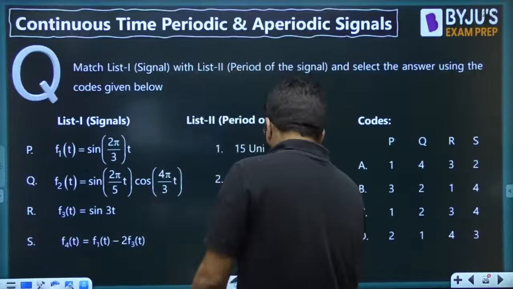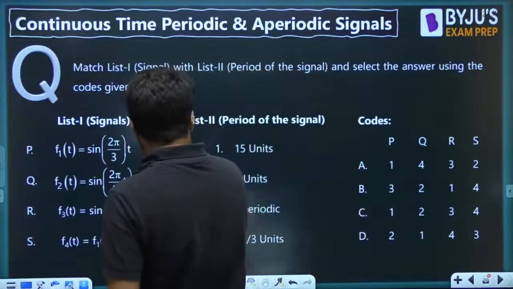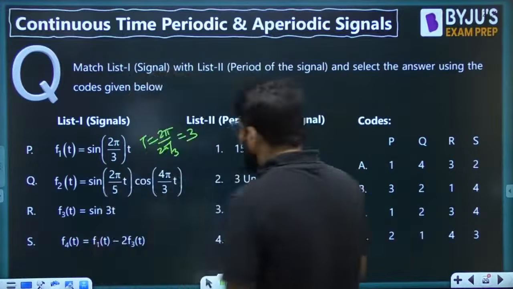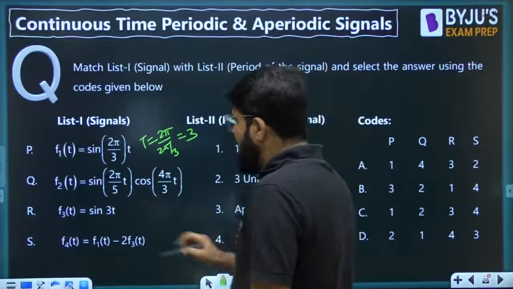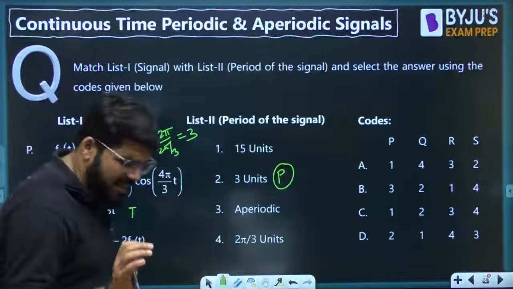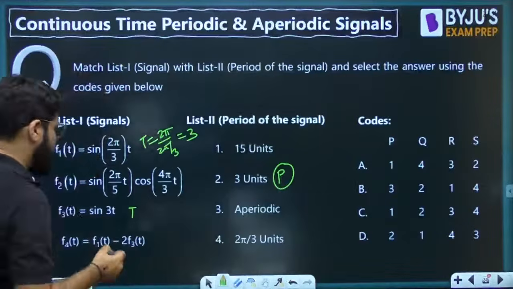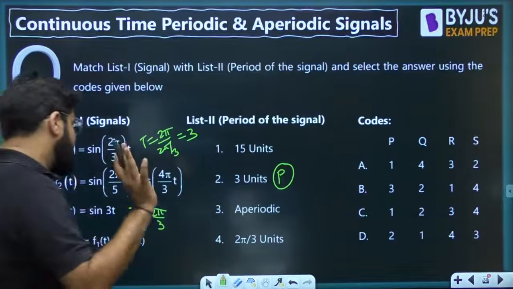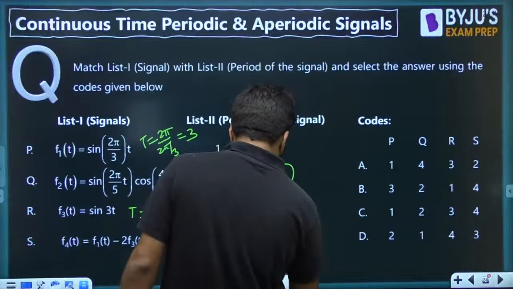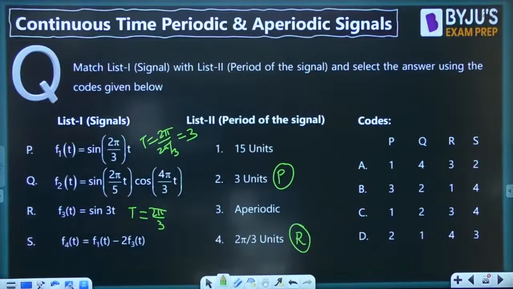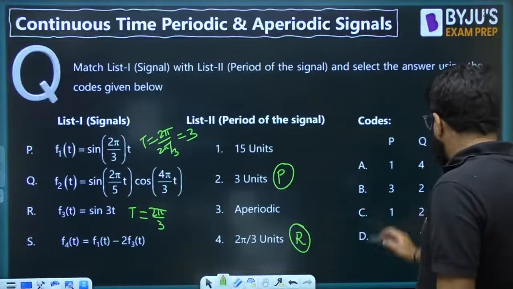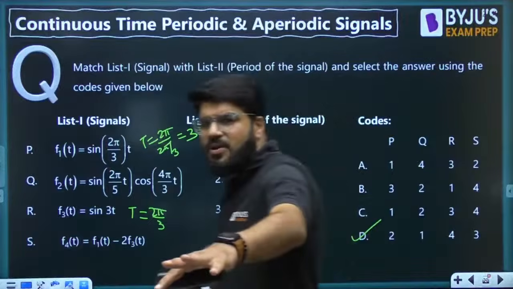This is very simple. What is the time period for the first one? That is 2 pi upon 2 pi by 3, which is equal to 3. So that is P. For the third one, in the continuous time domain, sin omega t is always periodic, so the time period is given by 2 pi by 3. This corresponds to R. P goes with 2, R goes with 4. Is that clear? How simple it is. So the correct answer is D.